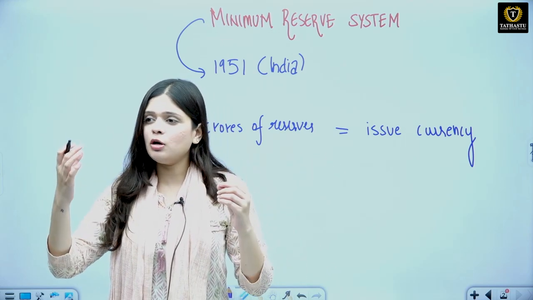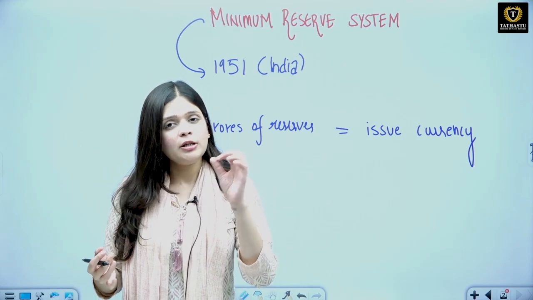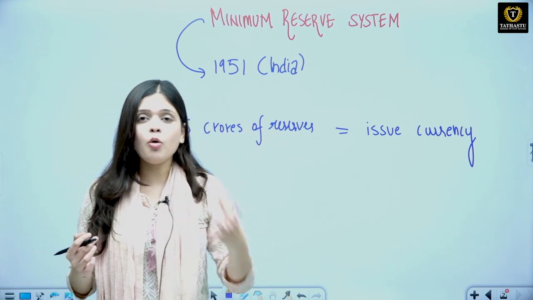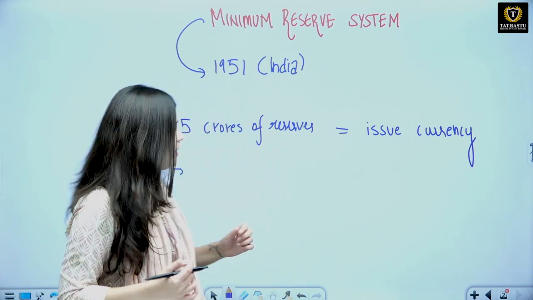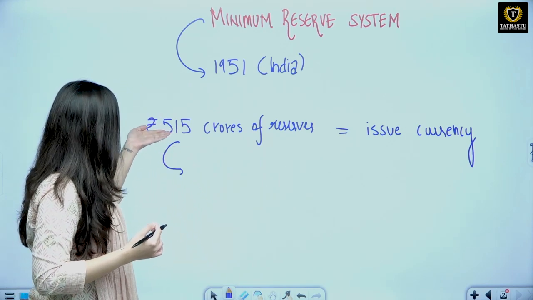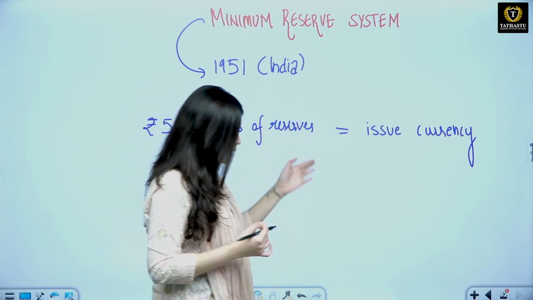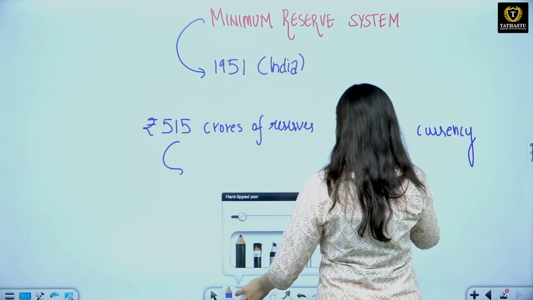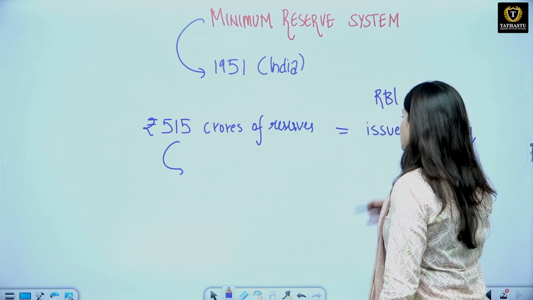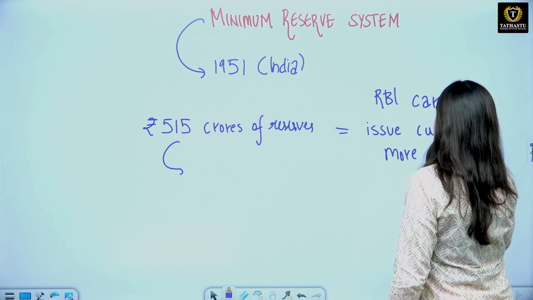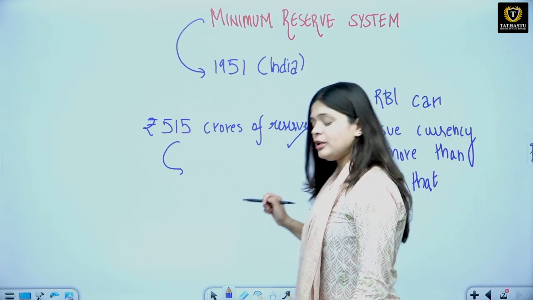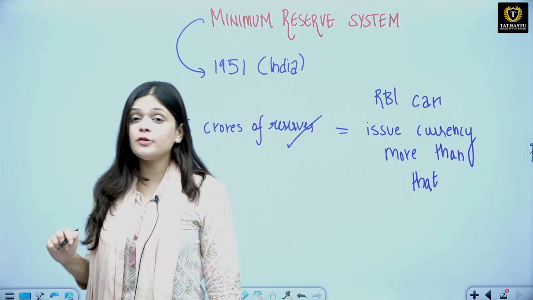If I am issuing let's say 100 crores of currency in the economy, then I need to have 100 crore rupees in my reserves in the form of gold, in the form of forex, etc. ठीक है, लेकिन उसके बाद आया मिनिमम रिजर्व सिस्टम. मिनिमम रिजर्व सिस्टम ये होता था कि कम से कम आपको इतना रिजर्व चाहिए and then अगर आपके पास इतना रिजर्व्स है, then RBI can issue currency more than that, any amount. तो मिनिमम आपके पास 515 करोड़ ऑफ रिजर्व्स होने चाहिए.